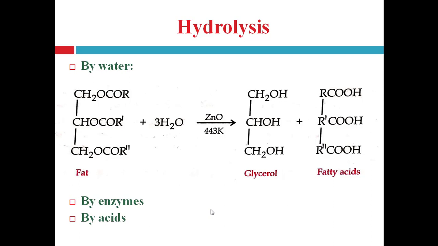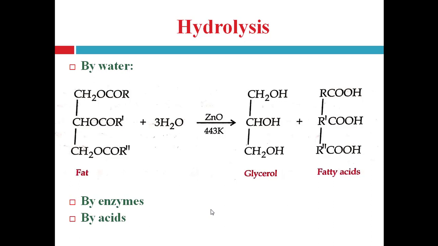Then by using acids. Mineral acids also cause the hydrolysis of fats. For this, a mixture of sulfonic acids is used, which can be obtained by sulfonation of a mixture of oleic acid and benzene.